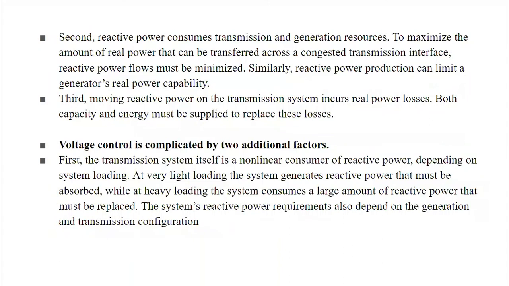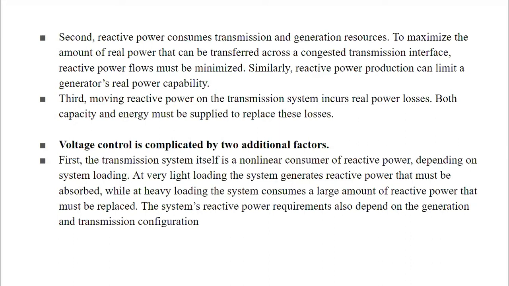Second, reactive power consumes transmission and generation resources. To maximize the amount of real power that can be transferred across a congested transmission interface, reactive power flows must be minimized. Similarly, reactive power production can limit a generator's real power capability.